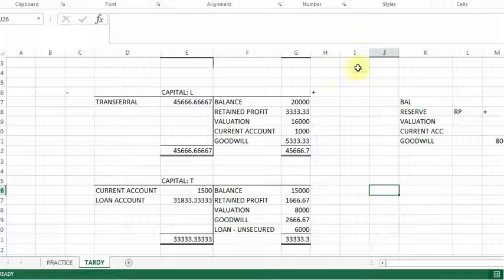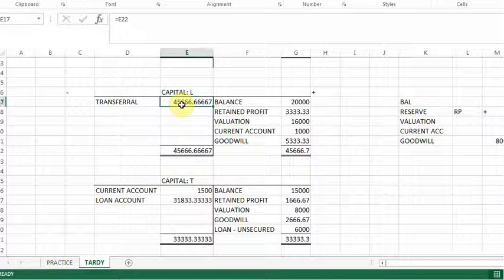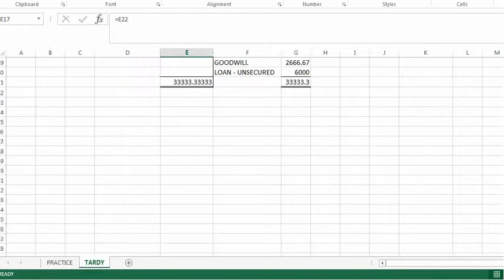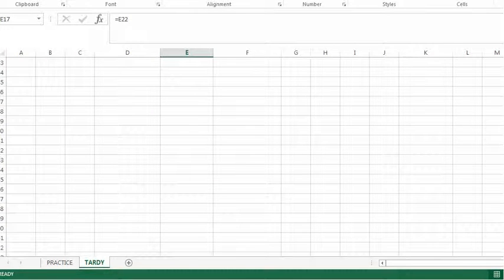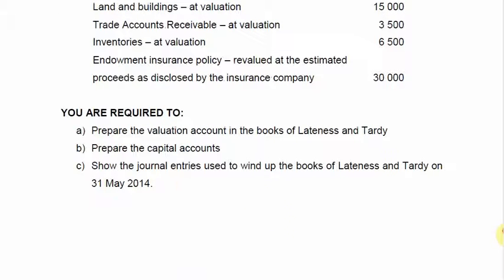So I think most importantly, you need to remember what goes into the capital account, and then remember, if the partner leaves, you close it off with a loan account because you owe him that amount. But if the partner remains, you close it off with the transferal. Right, those are the T accounts for the partners. Then in the third part of the question, they ask you to prepare the general journal entries the day before.